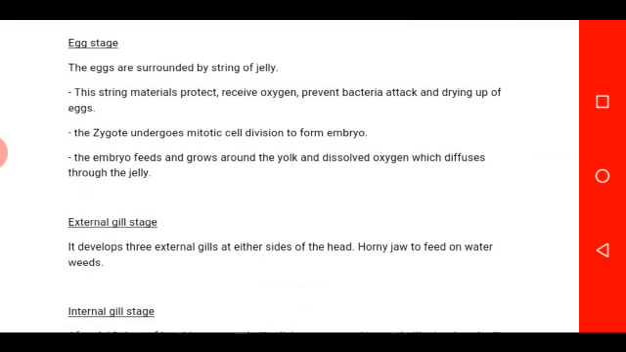through mitotic cell division in order to form the embryo. The embryo then feeds and grows around the yolk. It feeds on the yolk and the oxygen which diffuses through the jelly.